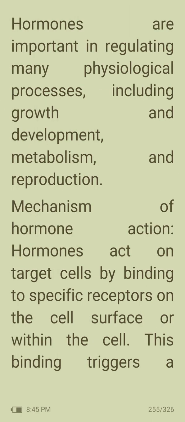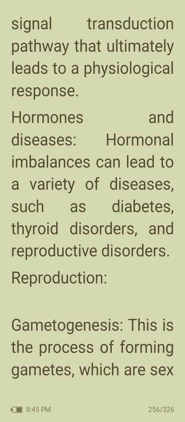So, hormones are important in regulating many physiological processes including growth and development, metabolism, and reproduction. Mechanism of hormone action. Hormones act on target cells by binding to specific receptors on the cell surface or within the cell. This binding triggers a signal transduction pathway that ultimately leads to a physiological response. Then, hormones and diseases. Hormonal imbalances can lead to a variety of diseases such as diabetes, thyroid disorders, and reproductive disorders.